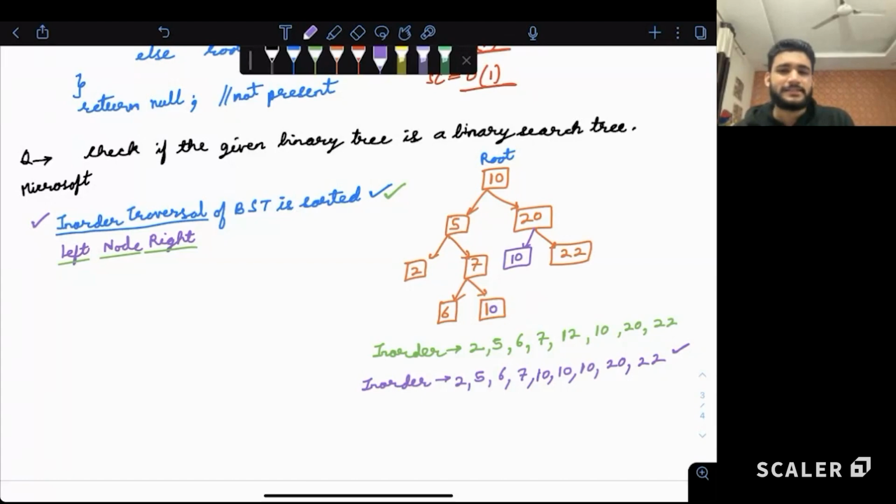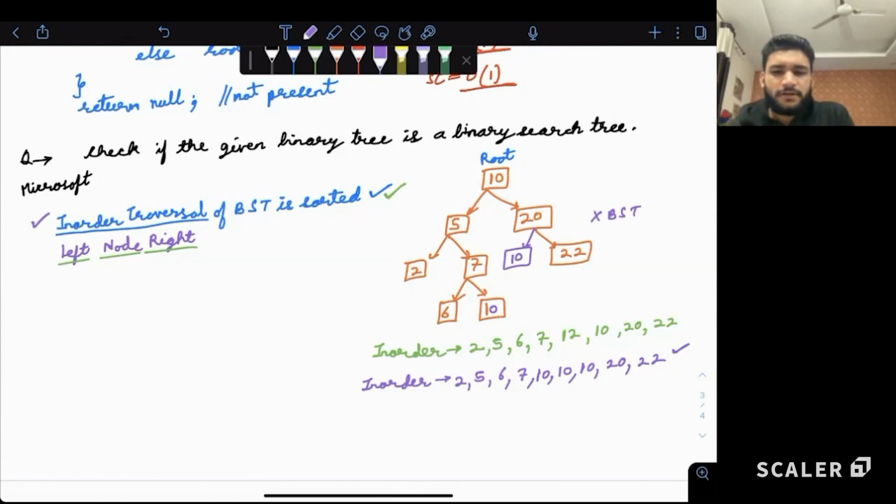So if something like this comes to you, please pay attention and please don't make this mistake, because now we have seen this mistake, right? In-order traversal is sorted for all binary search trees. But if a tree is not a binary search tree, it is also possible that in-order traversal is sorted. Like this example. This is not a binary search tree, but in-order traversal is sorted. Making sense? Very important trick that we miss out many times.